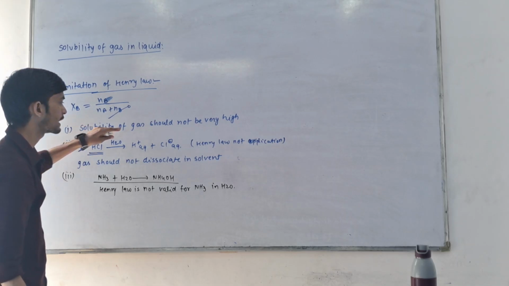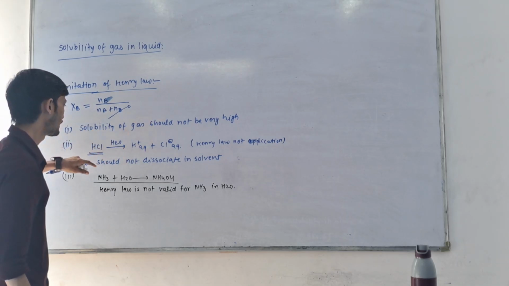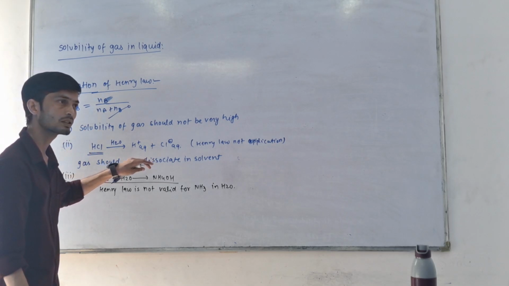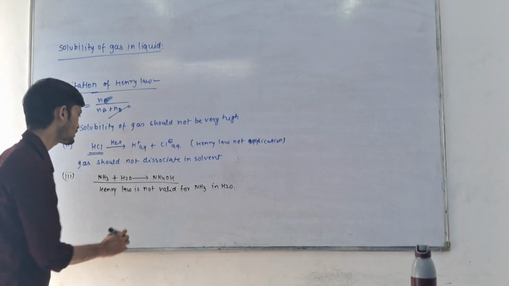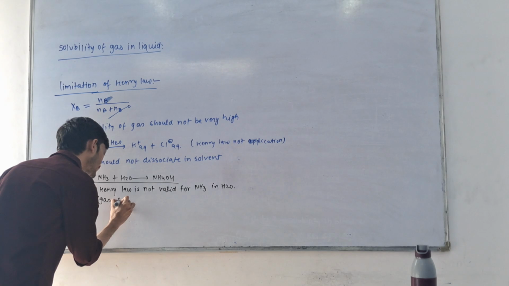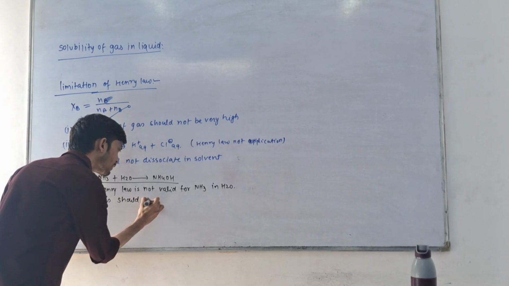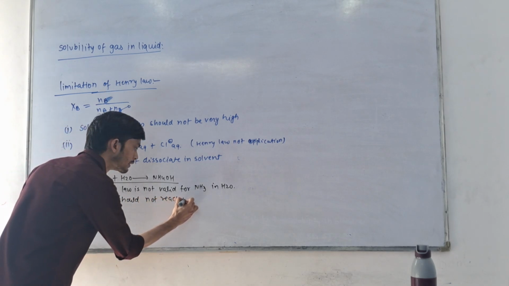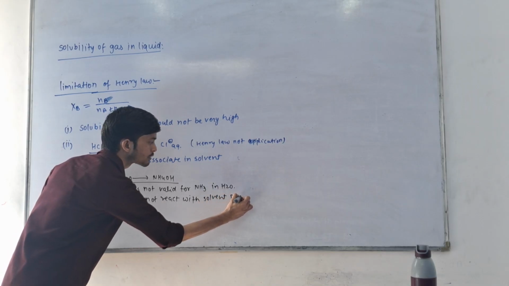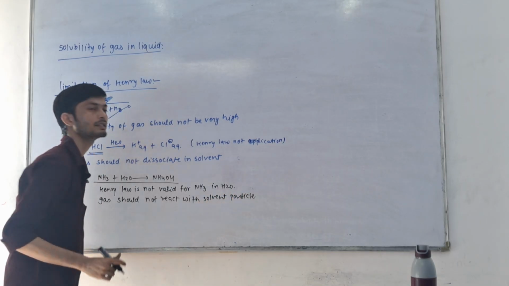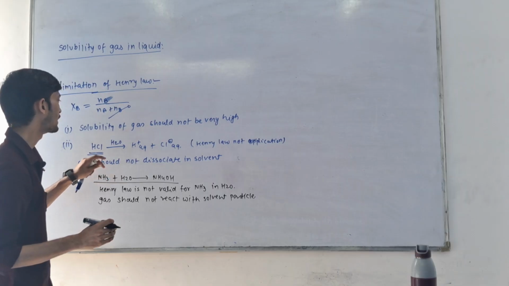So the solubility of gas should not be very high. The gas should not dissociate in the solvent. Henry law is not valid for NH3 because the gas should not react with the solvent particles. These three are the limitations.